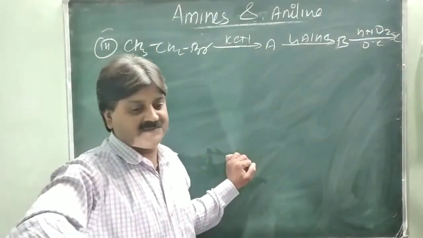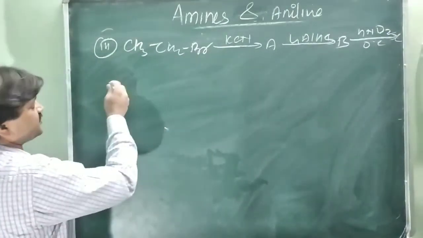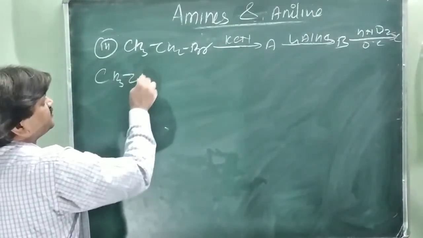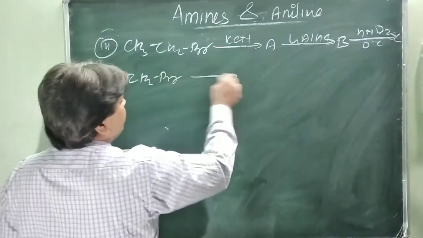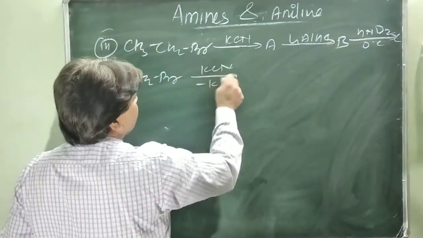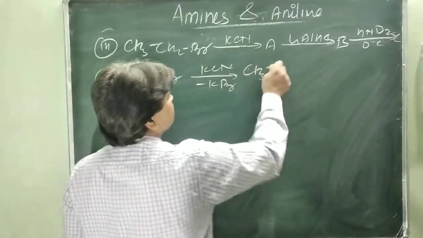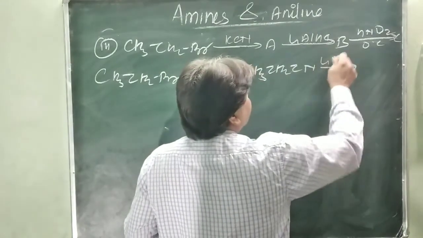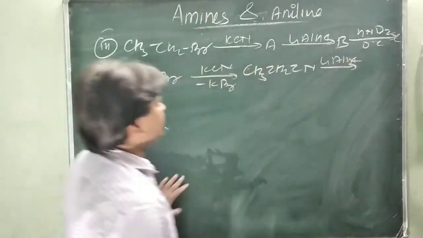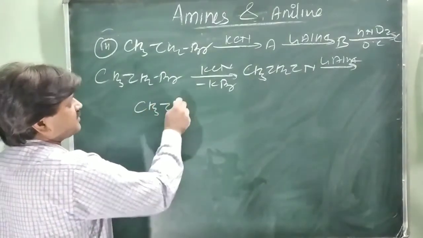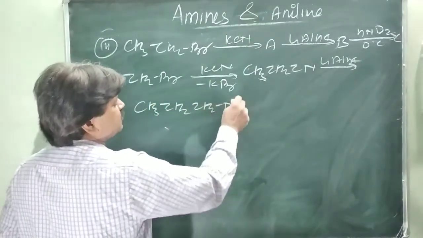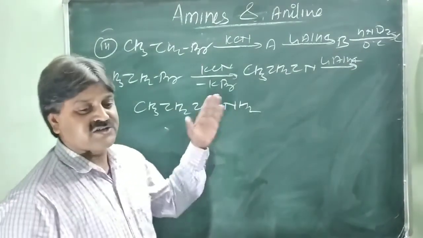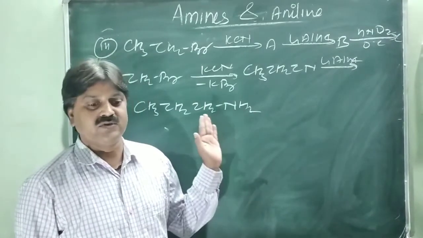So obviously it is clear that CH3CH2Br when treated with KCl, KBr is released and A forms, CH3CH2Cl, which on reduction with LiAlH4 forms B, CH3CH2CH2NH2, an amine. And with nitrous acid, it forms a diazonium salt, but it is unstable, and in the presence of water it converts into the alcohol.